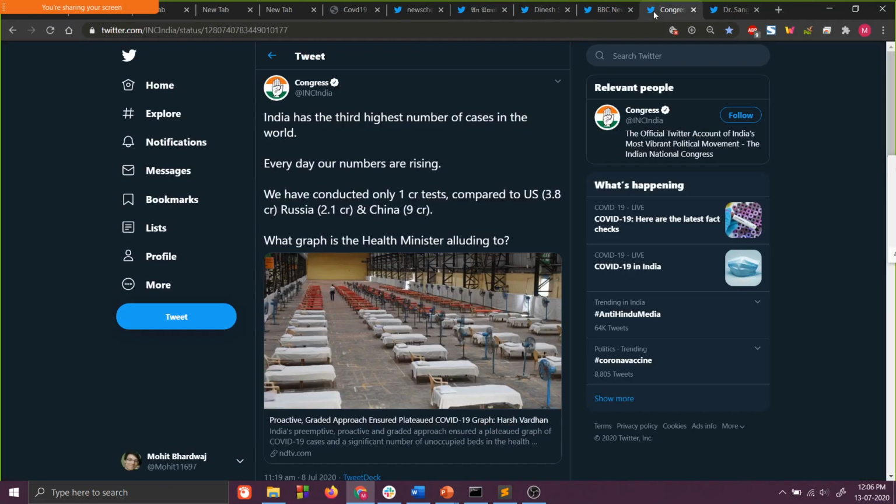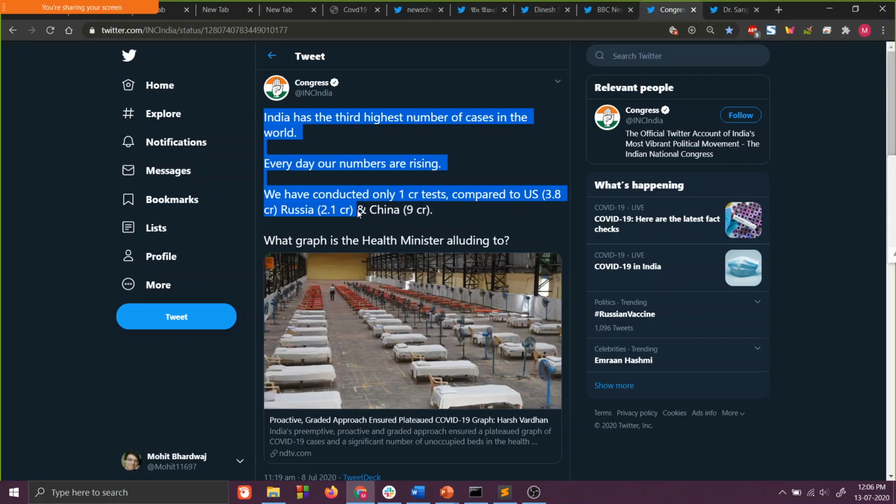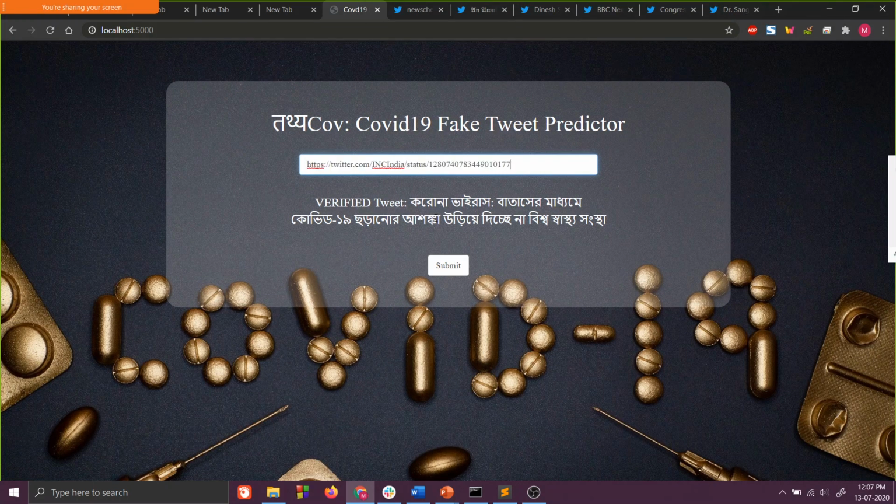Right, moving on to this example, we will show the caveats in our model. Now this tweet is an example where the majority of the things said by the user are true, and they just wrap a small lie around it. Like here, they are saying that China has 9 crore tests for COVID-19, which is false because no one knows what the actual numbers for China are. But the majority of the stuff here is actually true. So this is where our model fails, and we'll show it right now.